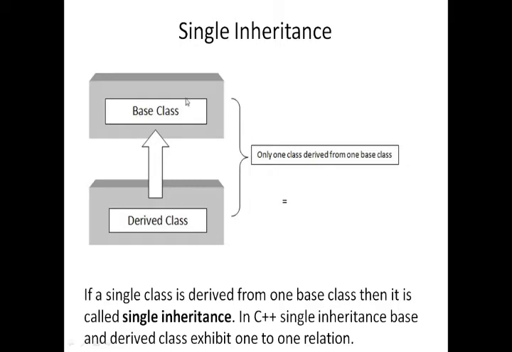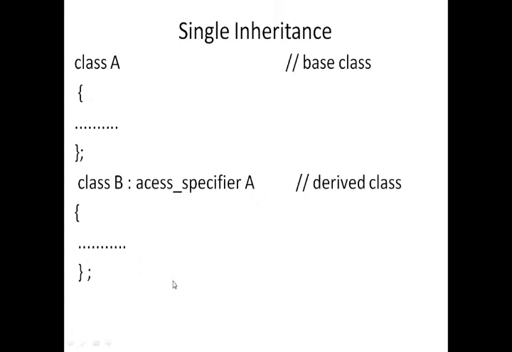This is the structure of single inheritance. Class A is the base class name with its properties, and class B is another class, the child class or derived class, declared with an access specifier and the base class.